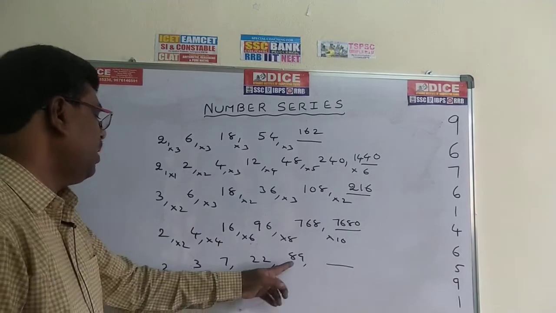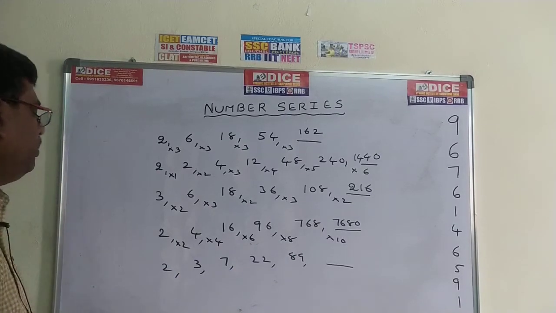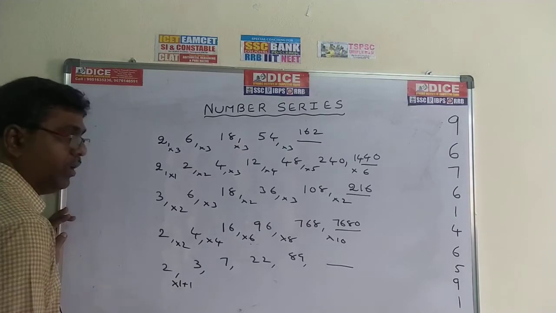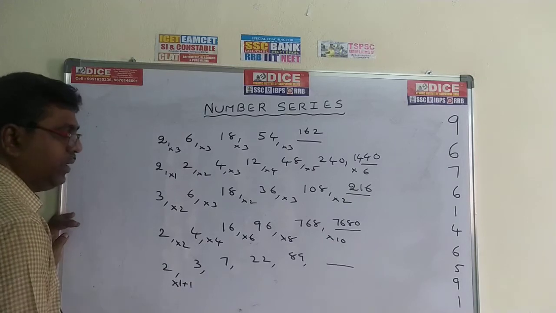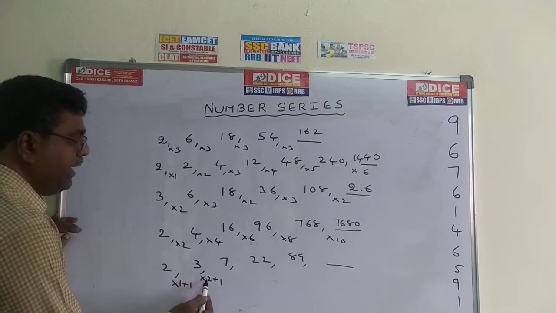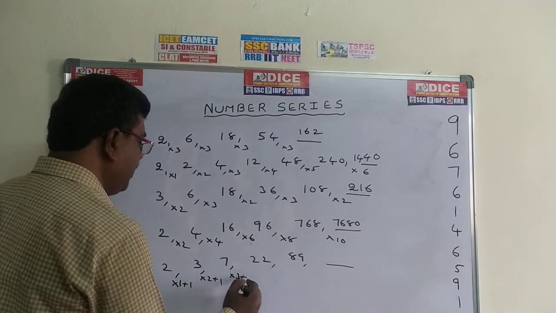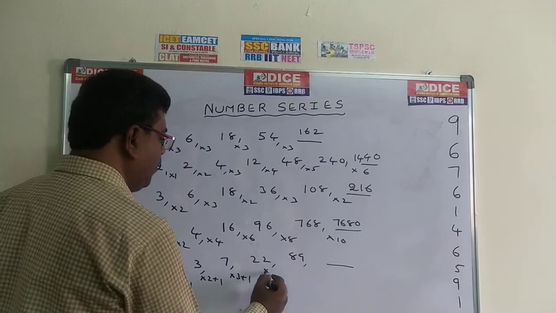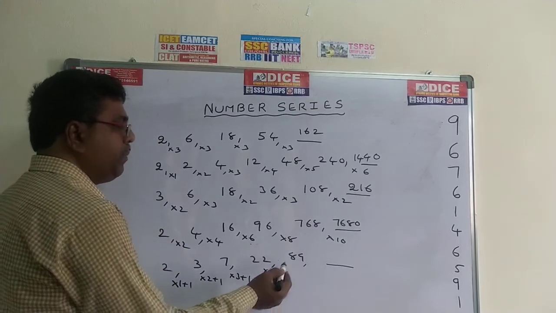If you go for this problem, 2, 3, 7, 22, 89, dash. I hope this is nothing but into 1 plus 1. 2 into 1, 2 plus 1, 3. Into 1 plus 1, that's why. Next, into 2 plus 1. 3 into 2, 6, 6 plus 1, 7. So this is nothing but into 3 plus 1. 7 3s are 21 plus 1, 22. So it becomes into 4 plus 1. So 22 into 4, 88, 88 plus 1, 89.